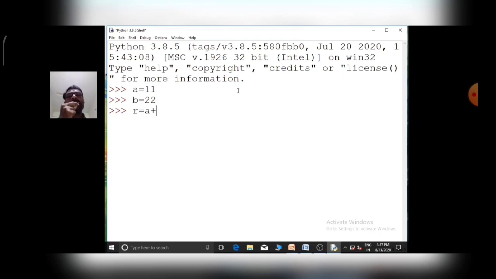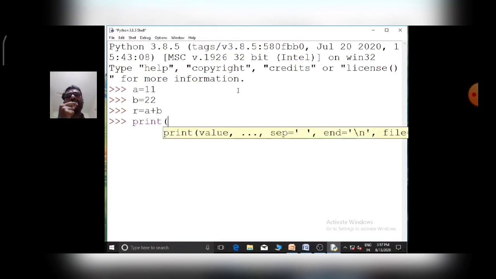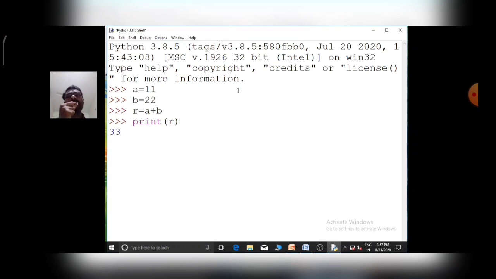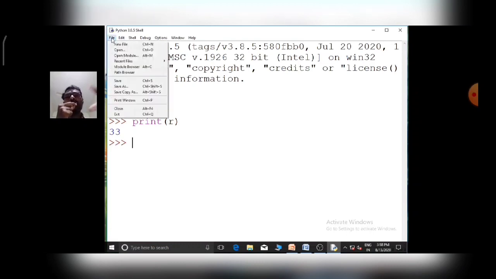Then here I am typing a small program. The variable a is assigned 11, the variable b is assigned 22, now r is assigned a plus b, then print r. What will happen? It will give the answer 33. In this program there is no variable declaration part and there are no syntactical rules.